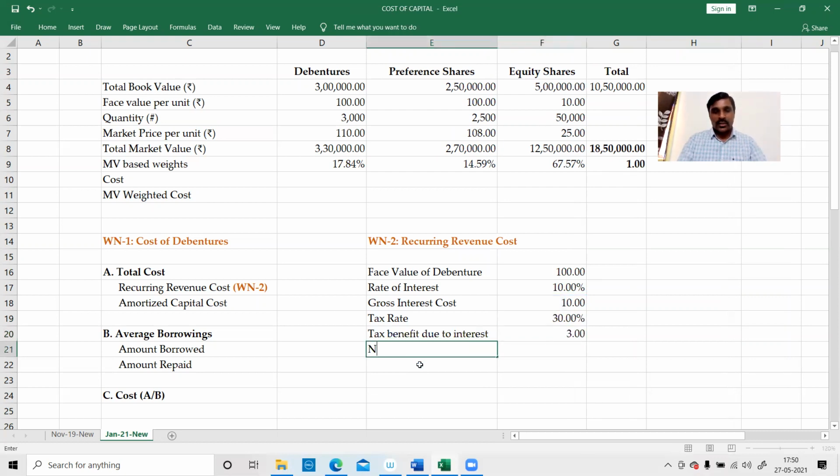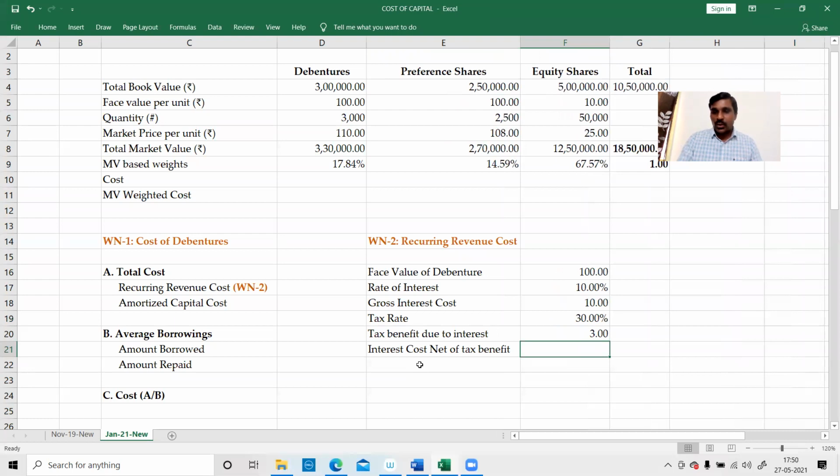Therefore, net interest cost, that is, interest cost net of tax benefit. There are 101 ways to do this problem by shortcut, but you use those in an emergency. When you are learning the concept, don't use the shortcuts. Understand the concept in a proper way.